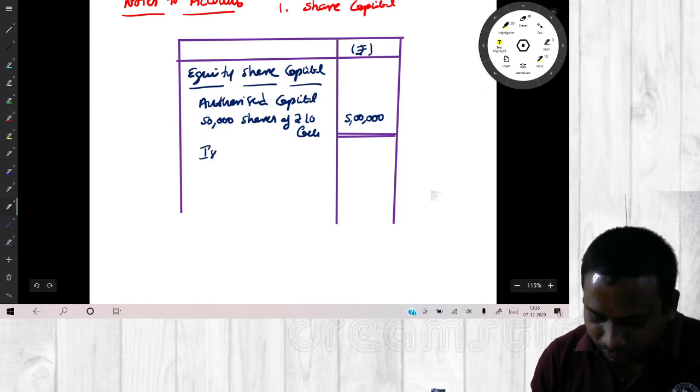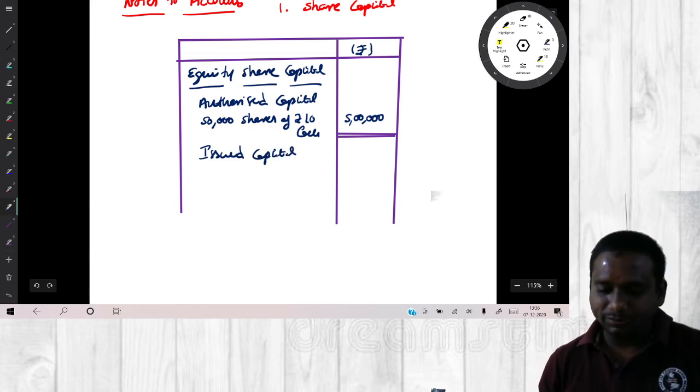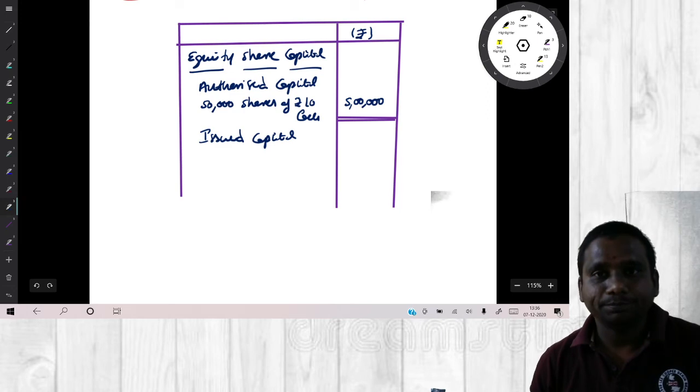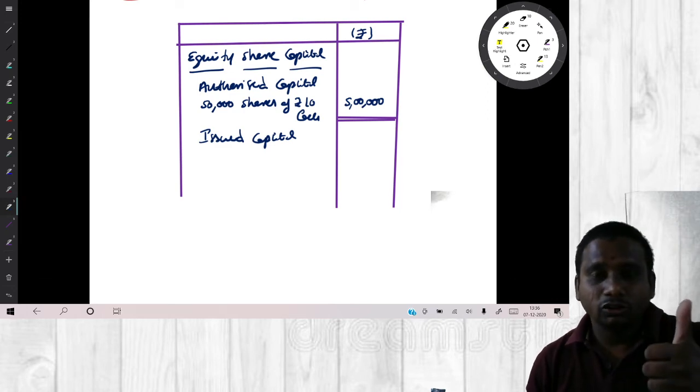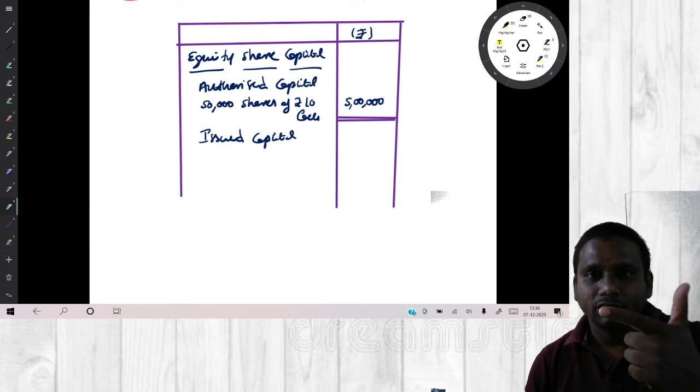Next, issued capital. How many shares we have issued? 8,000 shares for the building, 16,000 shares for cash.